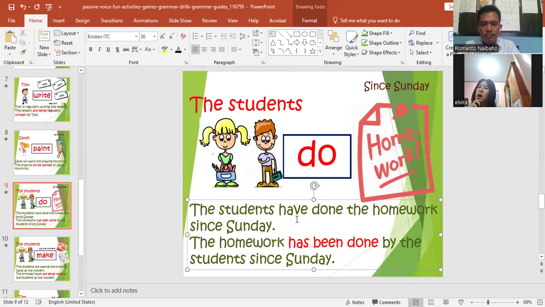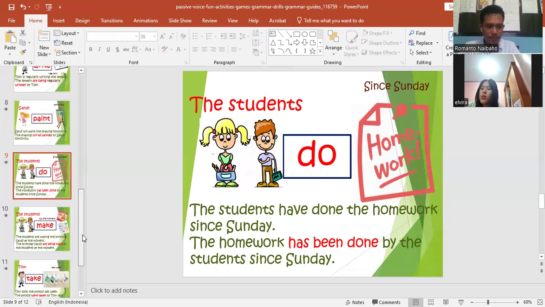The magazines has been read by my dad. Okay, my dad has read some magazines. So, some magazines have been read. We use "have" because "magazines" is plural. So, some magazines have been read by my dad. Okay, can you understand?